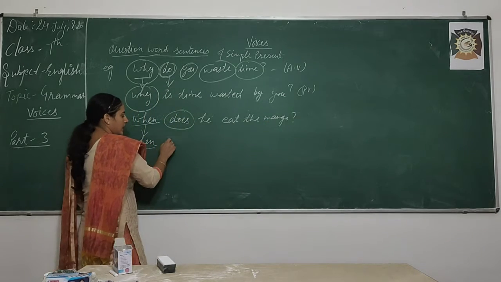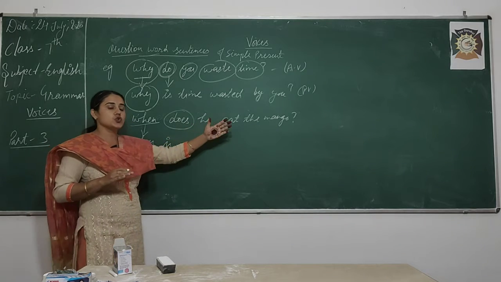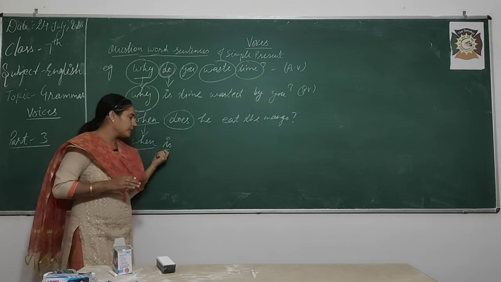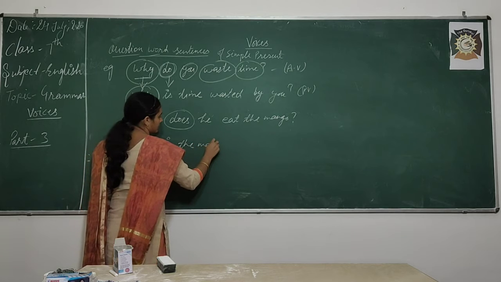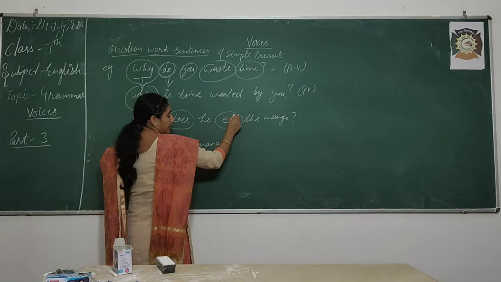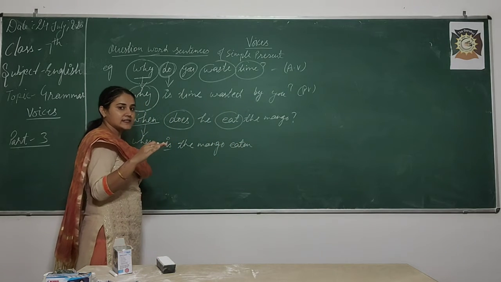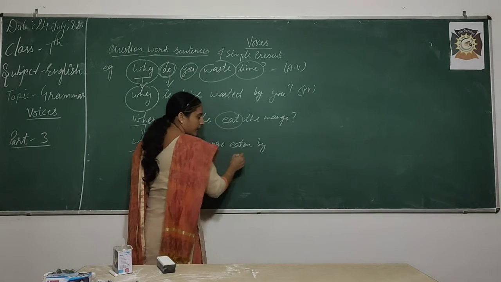So, when is, because mango is singular. Suppose there are 2 mangoes, then are will come as helping verb. When is the mango? Then third form, eaten. Eat, ate, eaten. Eaten. Then by.